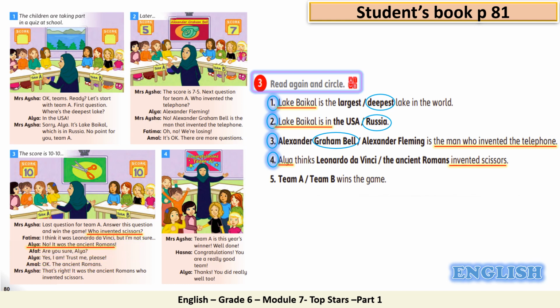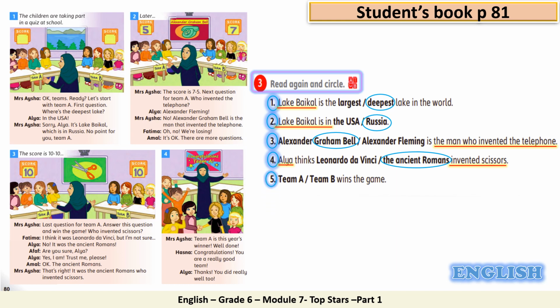It's in exchange number 3. The question was, who invented scissors? What did Alia answer? Look here. No, it was the ancient Romans. So Alia thinks the ancient Romans invented scissors. Great job.